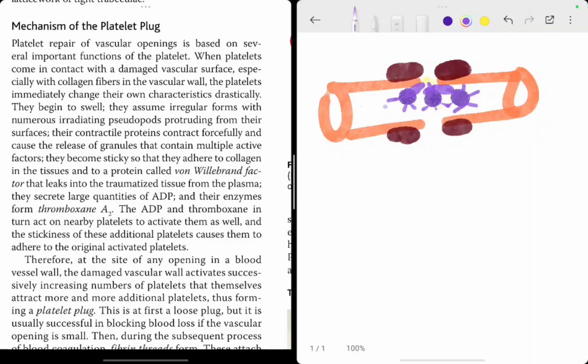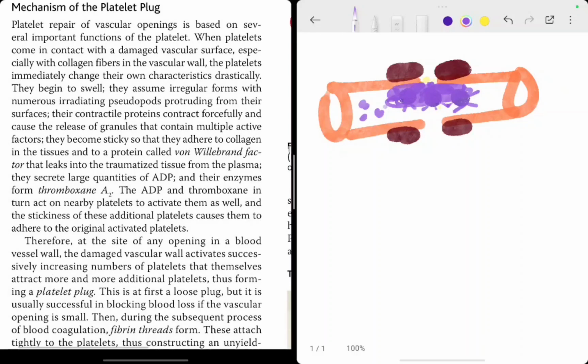Now what happens? Along with the granules, they also release ADP and thromboxane A2. These two molecules will attract other platelets which are here in the periphery. They will tell these platelets to come with us and form a plug. So they also join, and hence a platelet plug is formed like this. So this is the platelet plug formation.